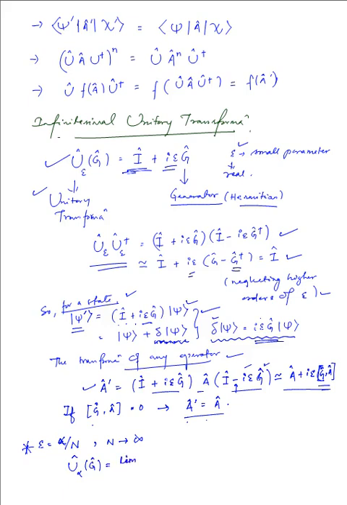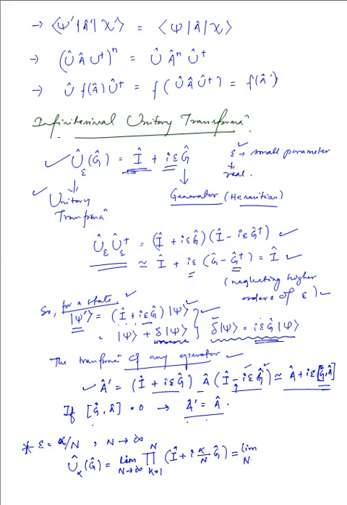We limit n to infinity, and then we take the product, k taken from 1 to n, of 1 plus i, instead of epsilon, as we have taken, alpha over n G. This is the transformation U of alpha, and this is equal to, setting the limit